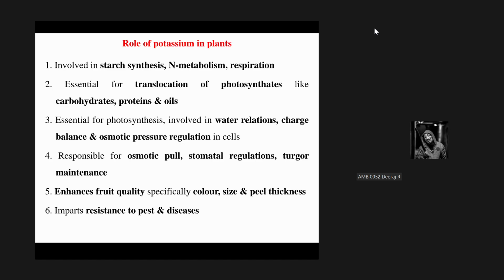And it is present in large quantities in seeds, fruits, and it's essential for seed formation. Very good. And it also improves the quality of fruits, vegetables. Very good. It increases the grain to straw ratio. Very good. And also it imparts strength to the stem, which leads to resistance for lodging. Fine.